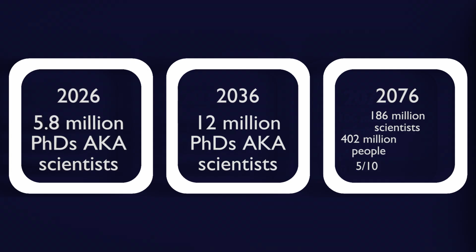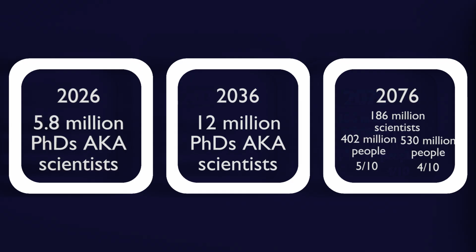Even if we use the current doubling time of 75 years for the US population instead, assuming it will remain the same, we will get 530 million people in 2075. With this, we arrive at 4 scientists for every 10 Americans. And this is an absurd amount, wouldn't you say? This growth cannot go on forever, and it must be capped.